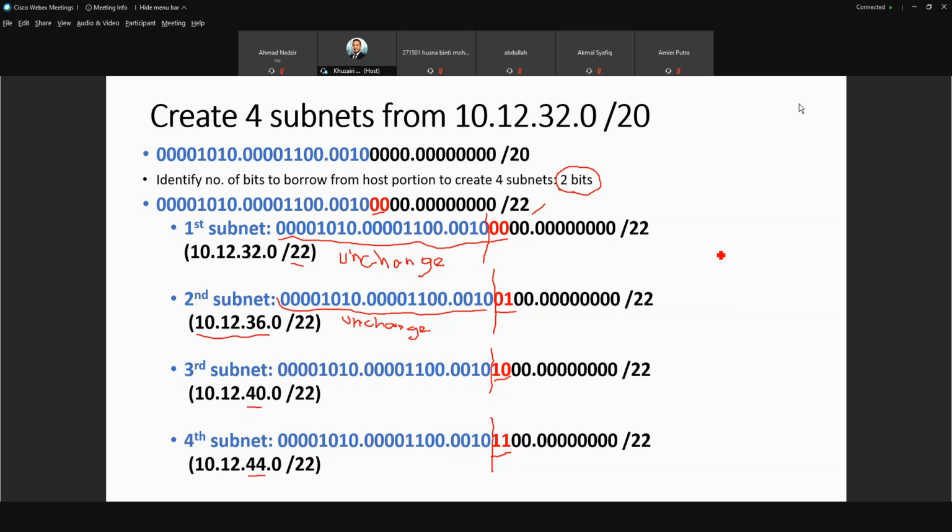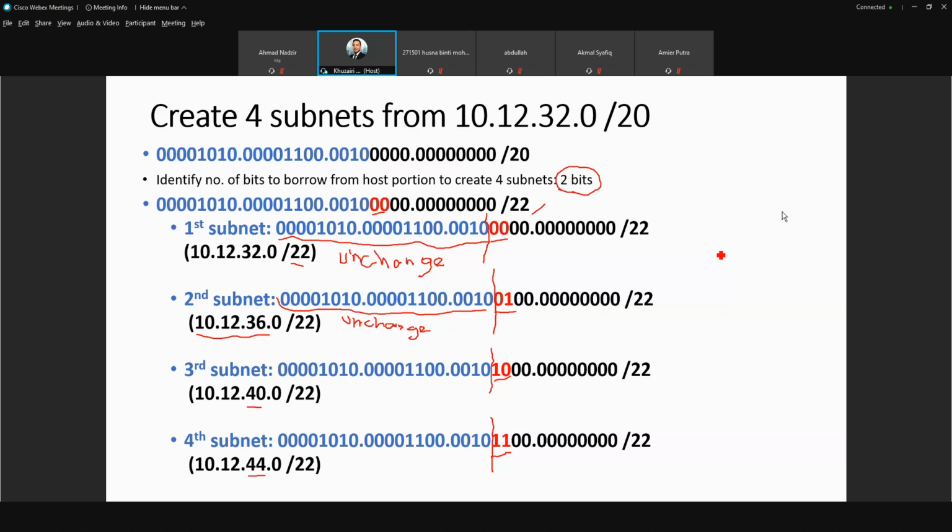So from 10.12.32.0/20, you create 4 subnets, so you become 32.0/22, 36.0/22, 40.0/22, and the last one is 44.0/22.